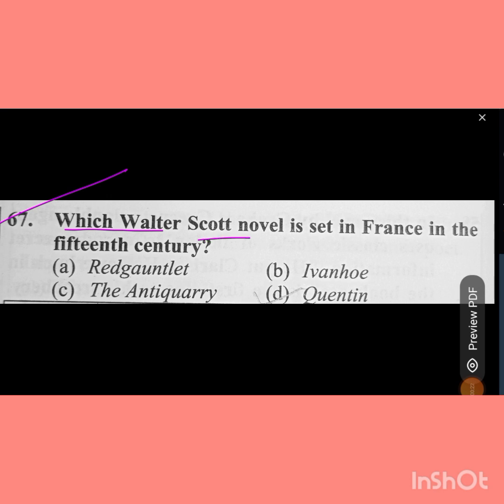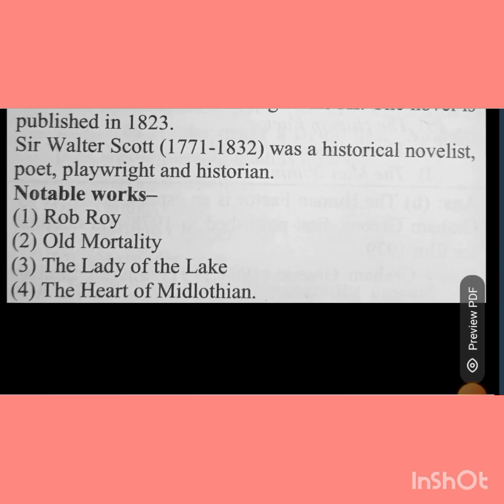Which Walter Scott novel is set in France in the 15th century? Option A, Redgauntlet. Option B, Ivanhoe. Option C, The Antiquary. Option D, Quentin Durward. So the answer of this question will be option number D, Quentin Durward.